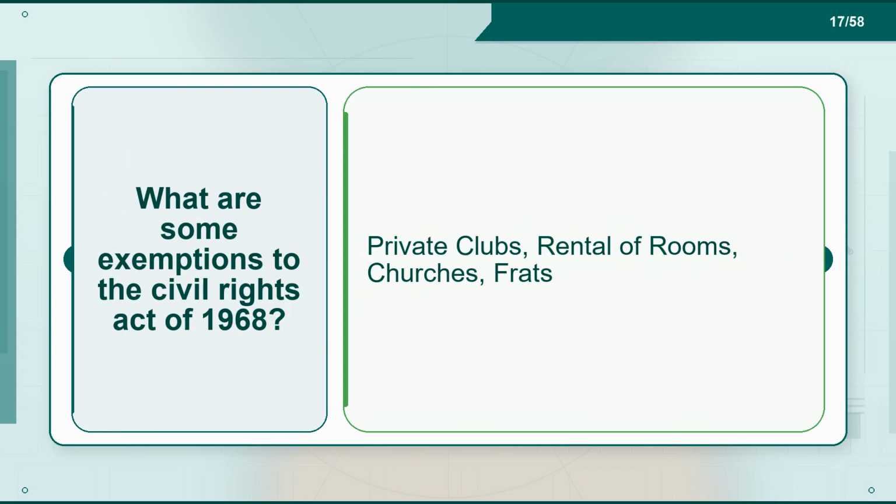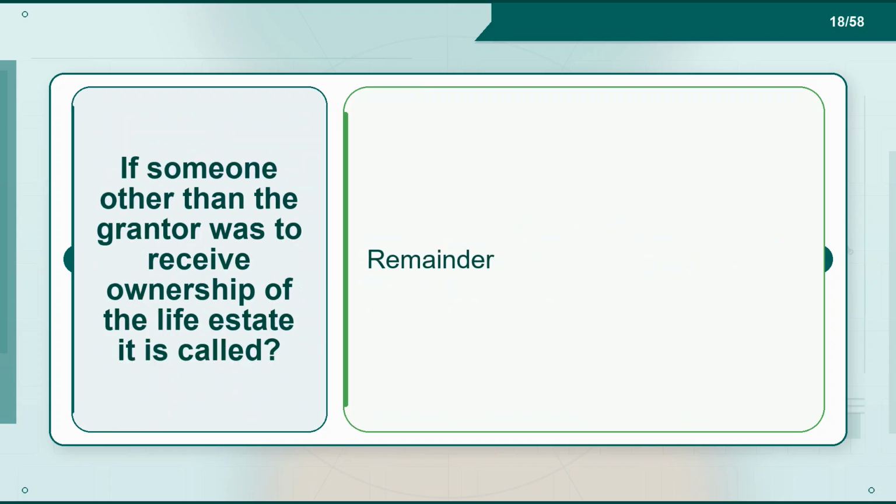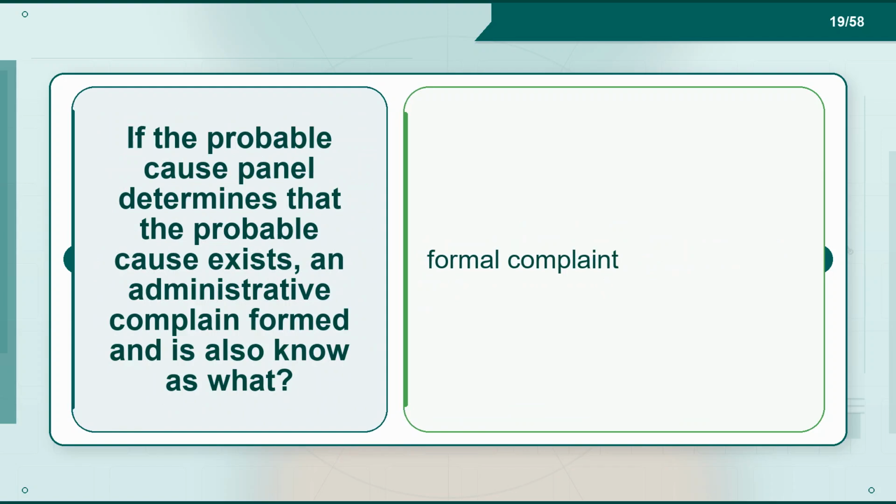Flashcard 16. Term. The ownership of a property actually transfers from the grantor to the grantee when the deed is what? Definition. Delivered and accepted. Flashcard 17. Term. What are some exemptions to the Civil Rights Act of 1968? Definition. Private clubs, rental of rooms, churches, frats. Flashcard 18. Term. If someone other than the grantor was to receive ownership of the life estate, it is called? Definition. Remainder.